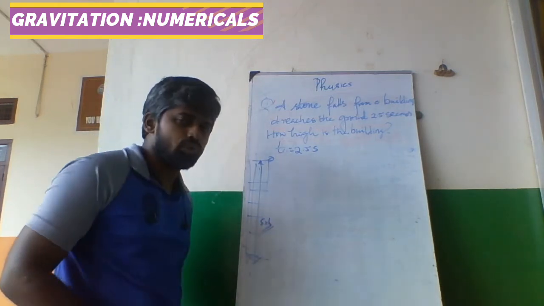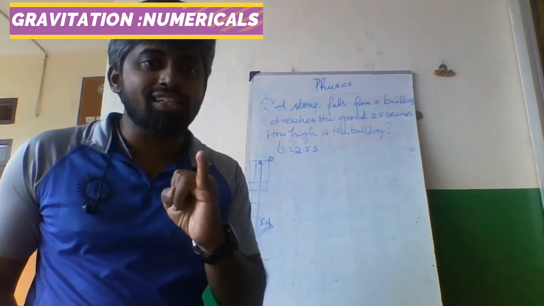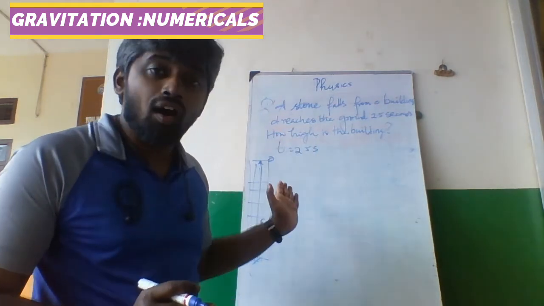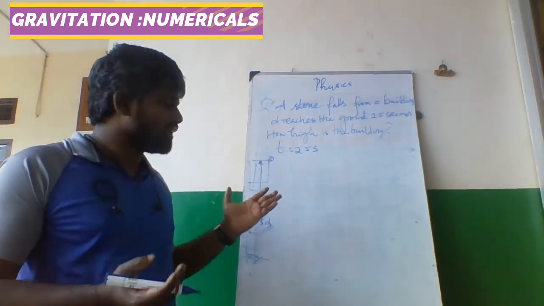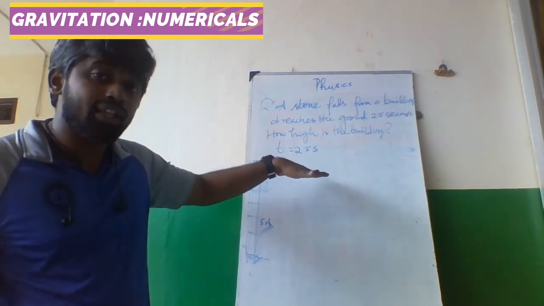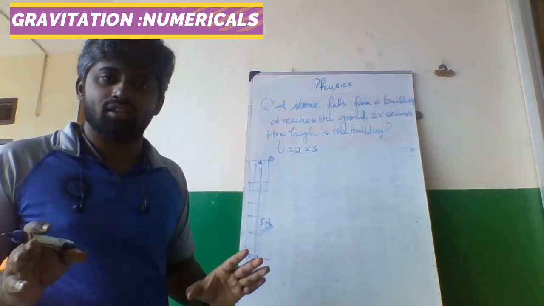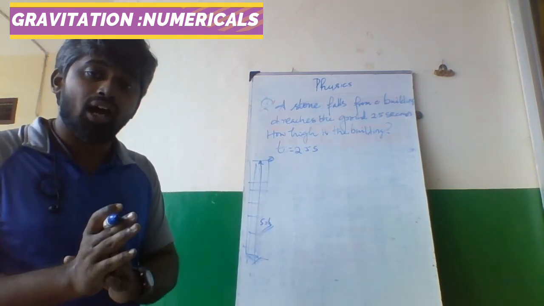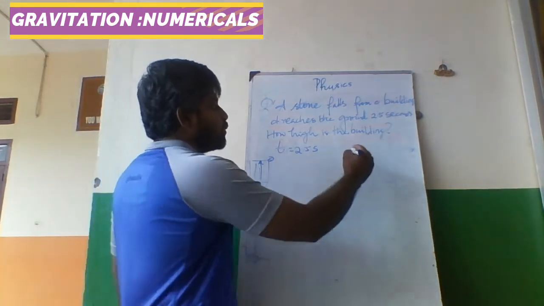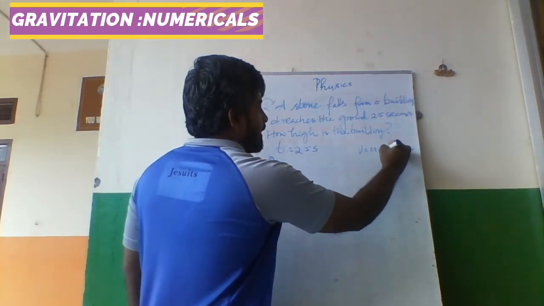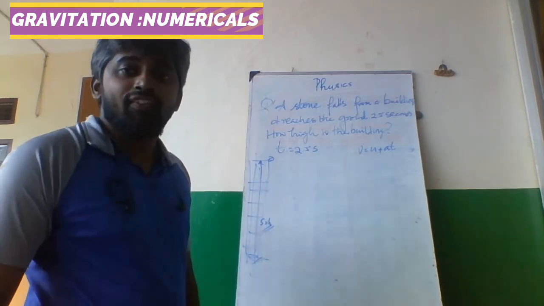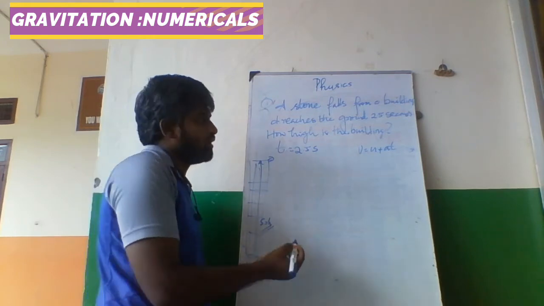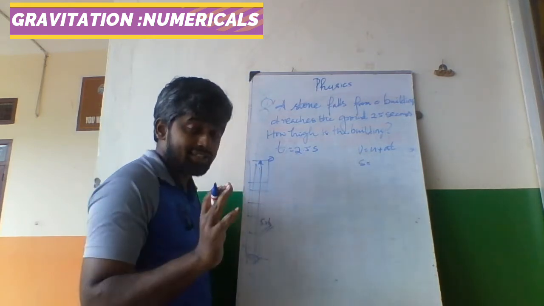Both are the same. Now you see, first equation, v is equal to u plus at. The time is given, but they asked final velocity. Here, time is given, but they are not asking final velocity, they are asking height of the building. When they ask final velocity, you use the first equation, v is equal to u plus at. When they ask height of the building, s is equal to h. S and h are one and the same.